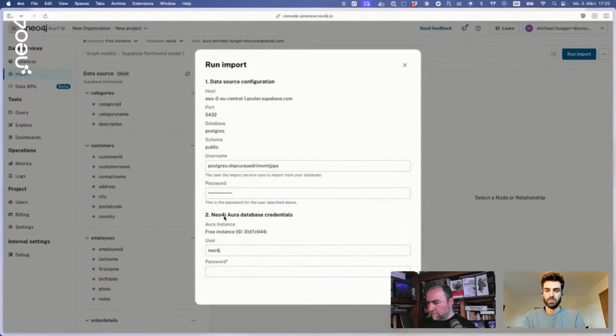Let me just verify that the ID is correct, 31D. And this is, oh, that was the wrong instance. That explains why it didn't work. So is this the one? 4A.